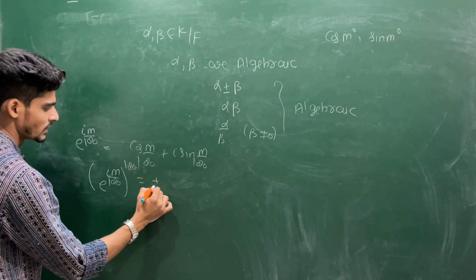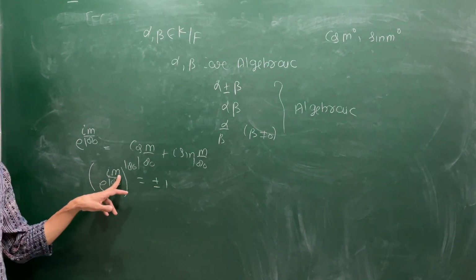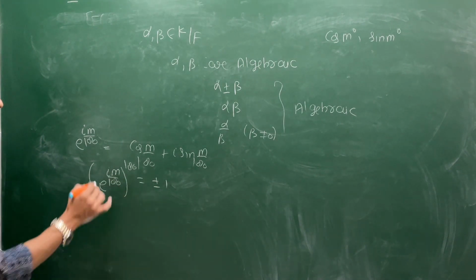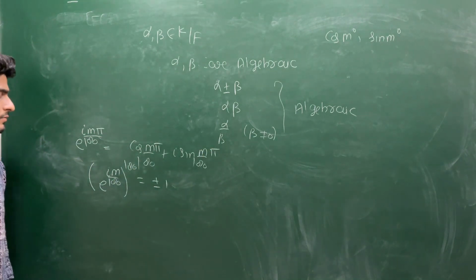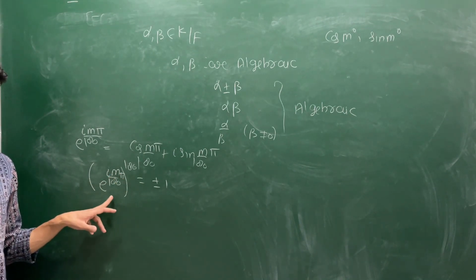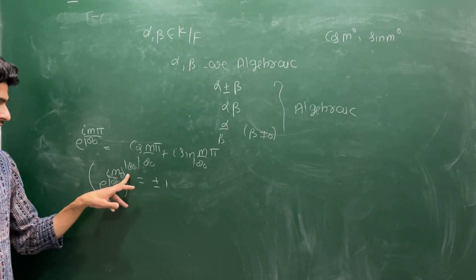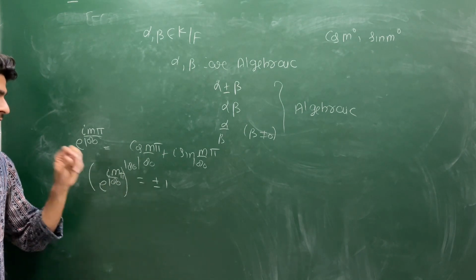Let me fix this thing. So e to the power iota m pi by 180. If you take its power 180, then you will have plus or minus 1.